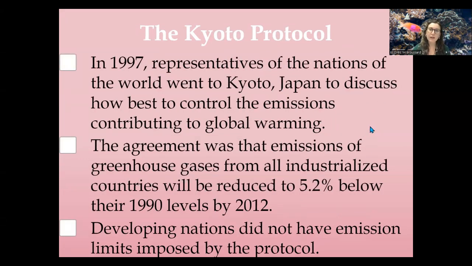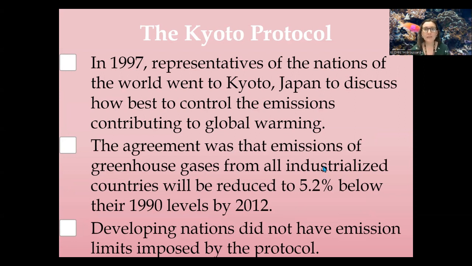Good news. Okay, we do have a couple final slides to wrap us up today. They are all good news, though. One of them is the Kyoto Protocol. The Kyoto Protocol happened in 1997, so quite a while ago. But a lot of world leaders from around the world went to Kyoto, Japan, and they're like, hey, okay, things are not going great right now. How can we attempt to reduce what's going on? How can we try to counter the effects of global warming?